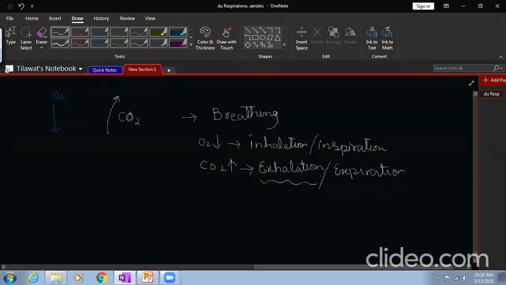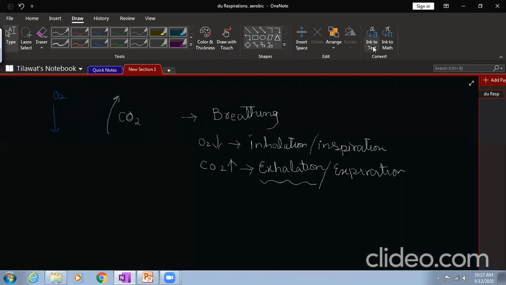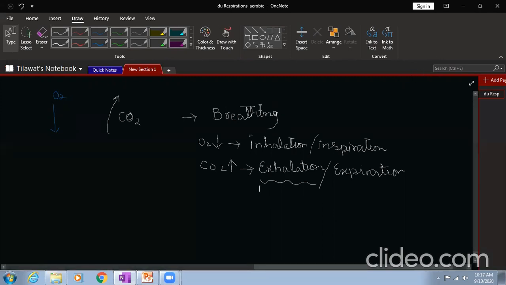So in this chapter, we will also study what changes happen in your gas exchange system when I'm taking in oxygen and giving out carbon dioxide, that is, when I'm doing inhalation and exhalation. Up to here, I hope this is clear.